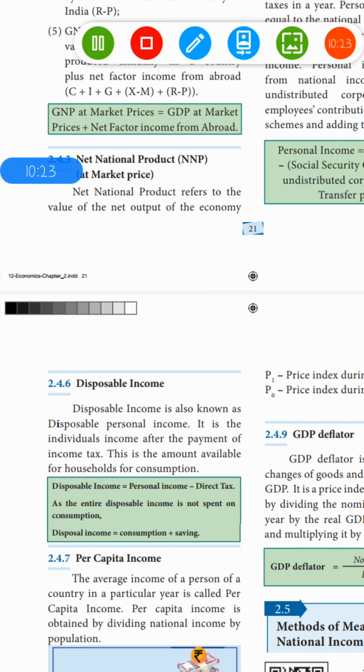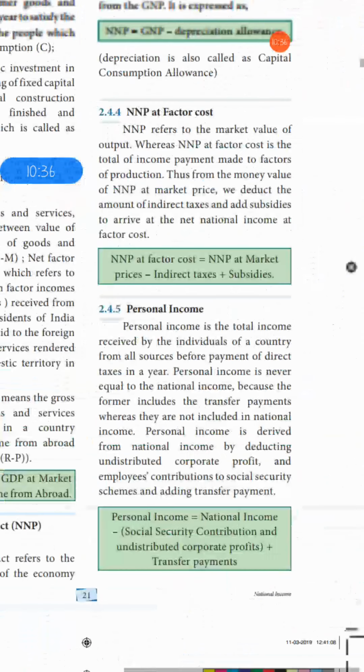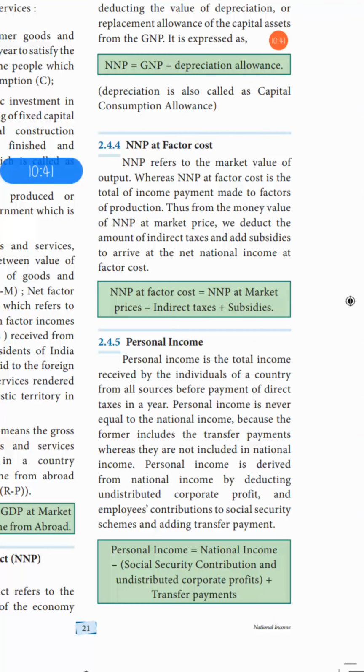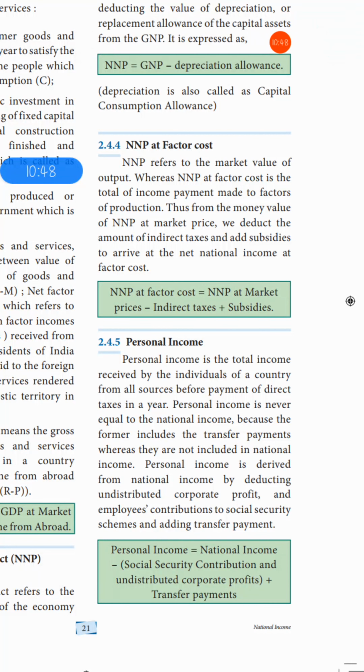so your next question is, explain briefly NNP at factor cost. So this is in page number 21. So you have here, so full paragraph. Okay, so full paragraph is your part C, third question. Okay, from here till here. Okay, then give short note on expenditure method. That is, take page number 25. Expenditure method, take page number 25.